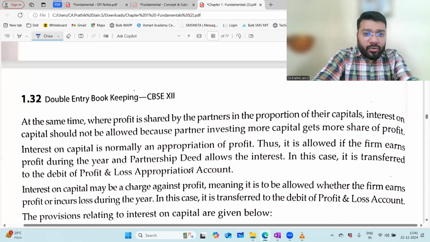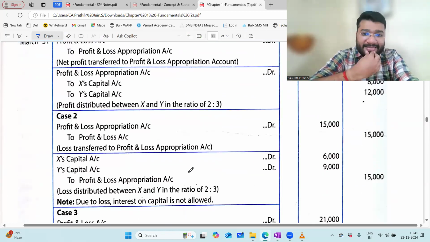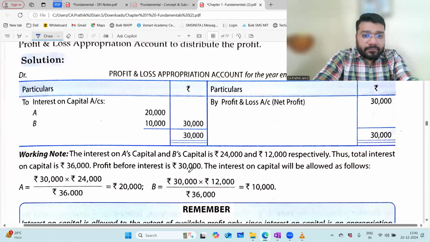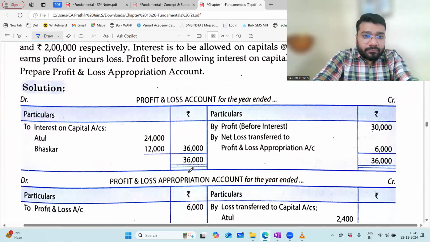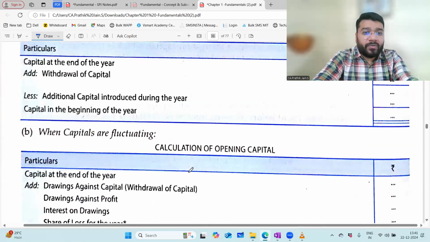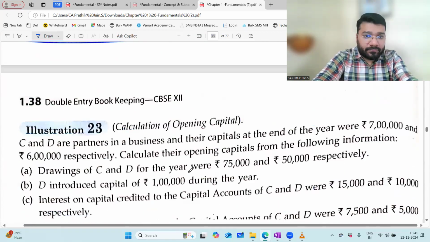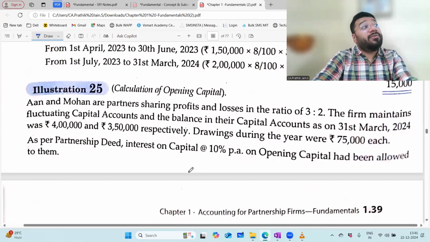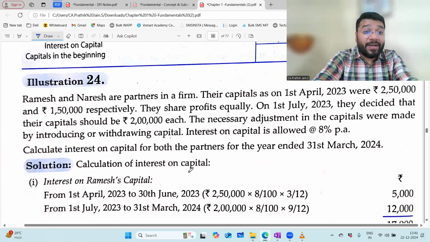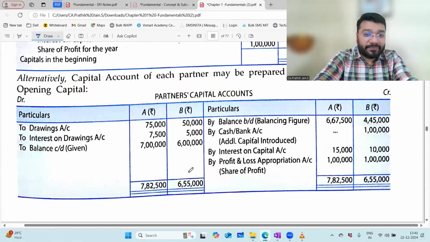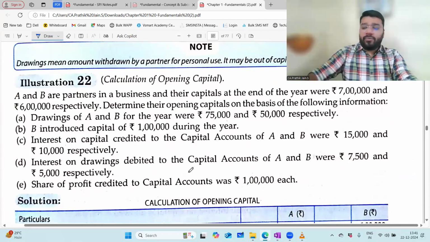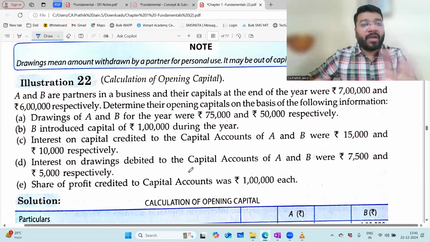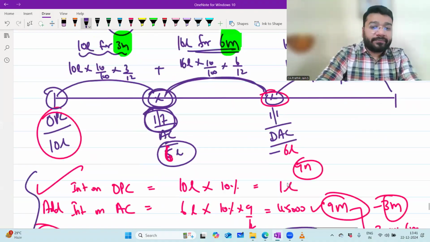Is there any one question that we can do based on this? Which question can we do? Question 25 is your next level. Before that, we'll do some easy questions. Question 22, with this we'll understand. Before that, I'll do one simple question of my own.